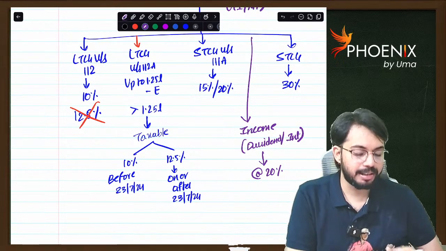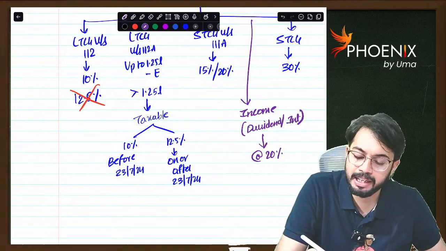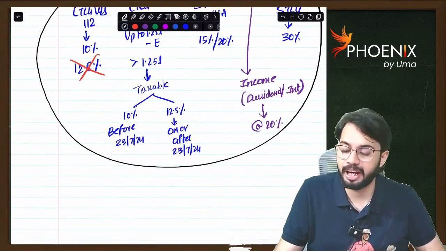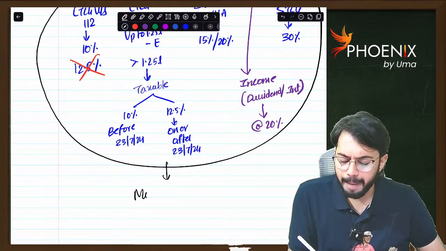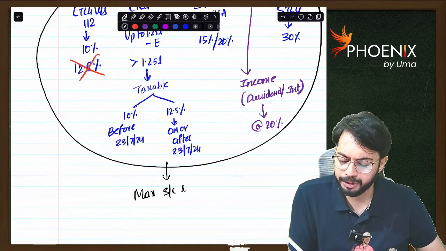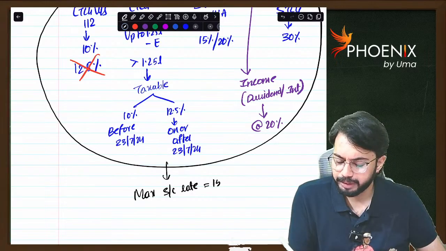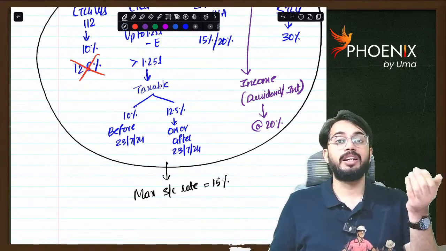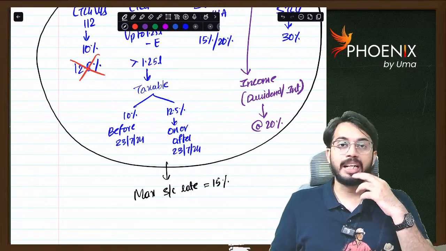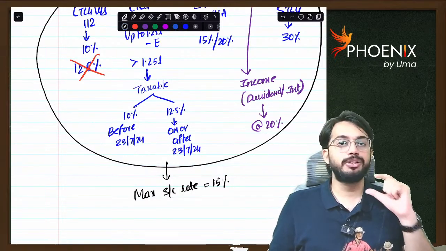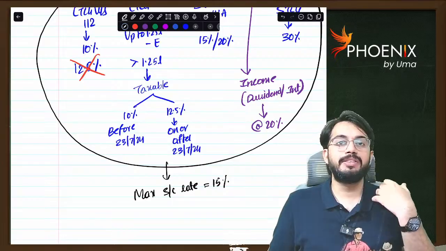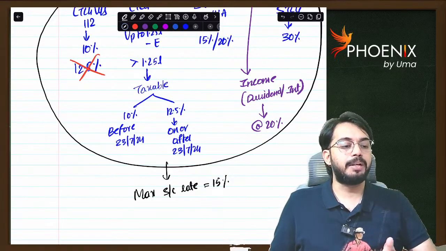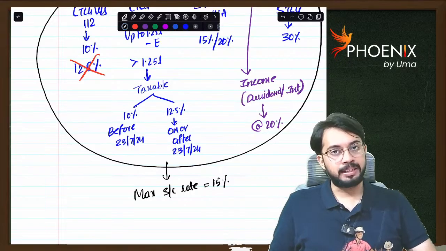Another important thing is, for all these incomes that we have discussed under section 115AD, the maximum surcharge rate applicable is only 15%. Generally, if total income is more than 2 crores, higher surcharge rates of 25% and 37% get attracted. But in case of a foreign institutional investor, on whatever income is received under section 115AD, the maximum surcharge rate applicable is only 15%. Okay.